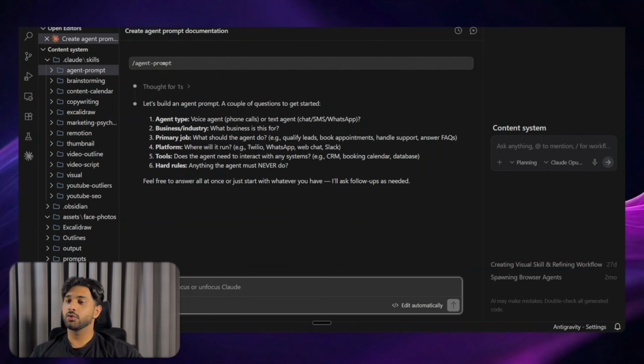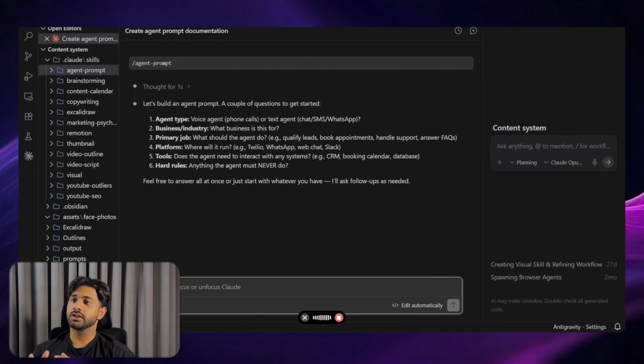So I'm just going to go ahead and use Whisper Flow on my keyboard, and I'm going to give it all of these details. Okay, so the agent type is voice agent, and the business is a real estate agency. Its main job is to qualify the leads according to some questions. Just make some up right now and make it pretty vague, since this is just for a demo. Now it will run on Vapi. It will be connected through phone call.